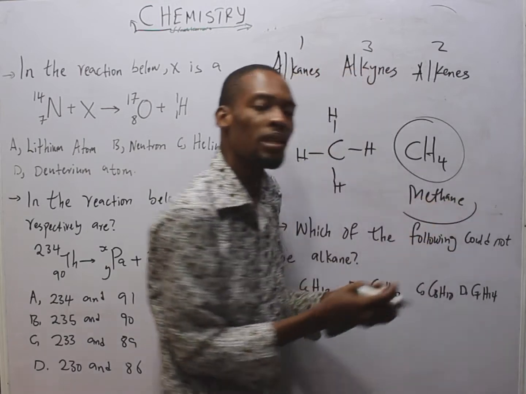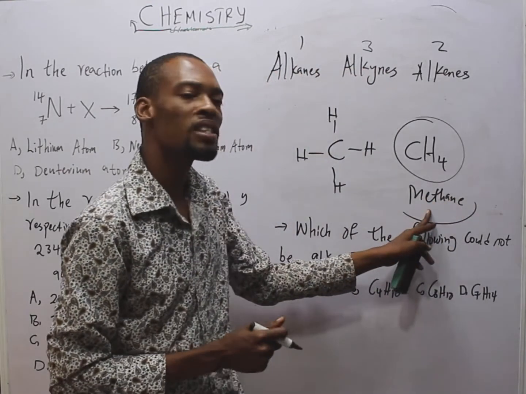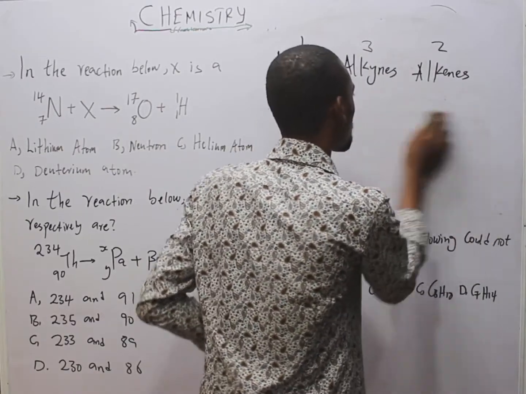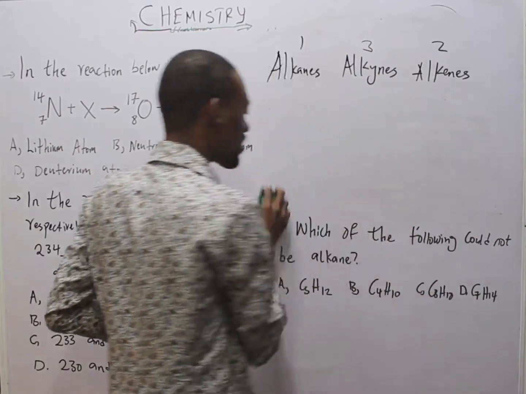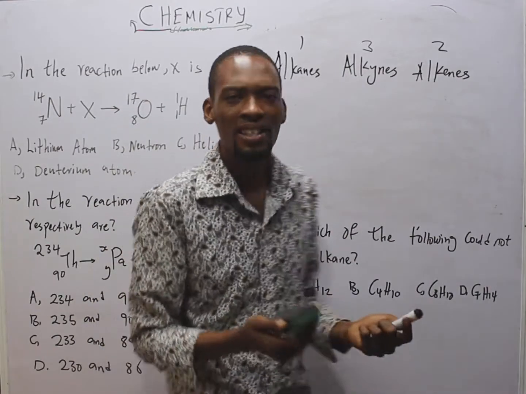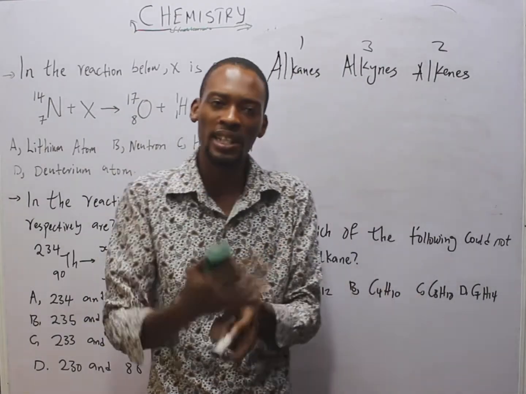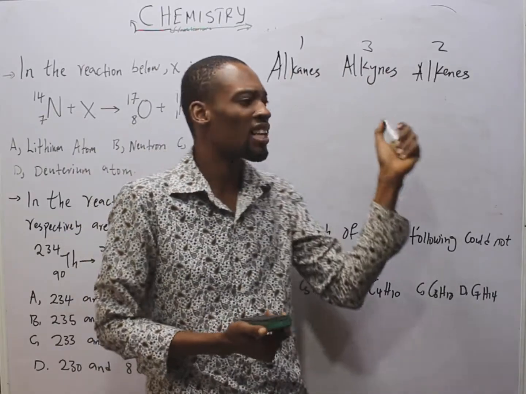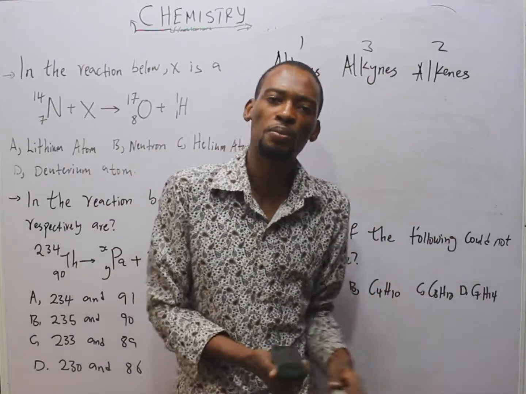It is a hydrocarbon, and this is the most abundant constituent of natural gas. Now, the alkanes, alkenes, and alkynes are homologous series. Each series has its own general formula. They have unique properties and they differ from each other by a CH2 group.